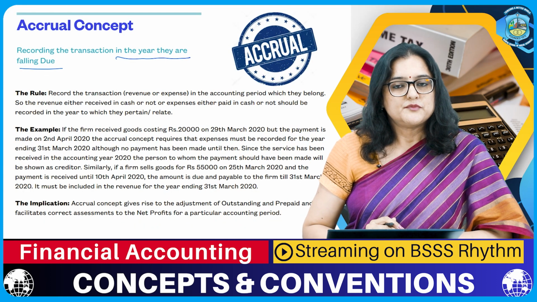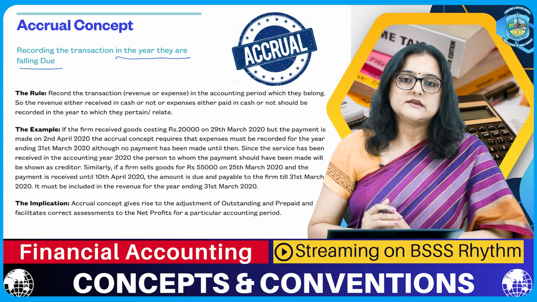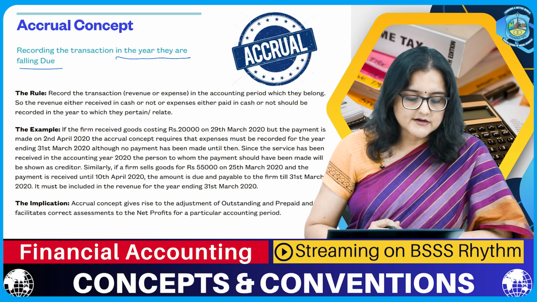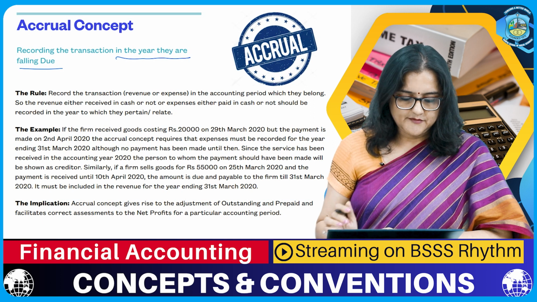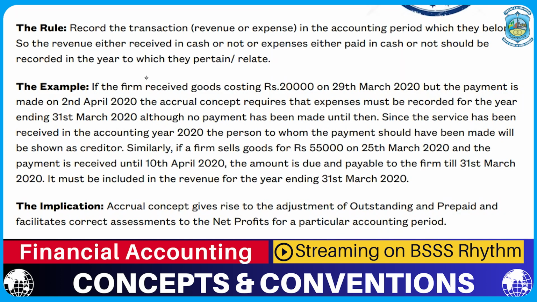So, the concept of prepaid and outstanding comes into the picture because of this fundamental accounting concept called accrual concept. Let's say for example, the firm received goods costing 20,000 on 29th March 2020, but the payment is made on 2nd April 2020. See, the accounting year is changing. So, the accrual concept requires that the expenses must be recorded for the year ending 31st March 2020 and not in the next year.